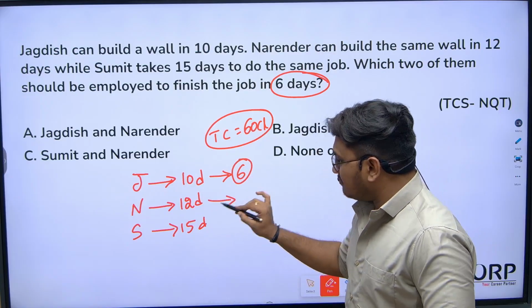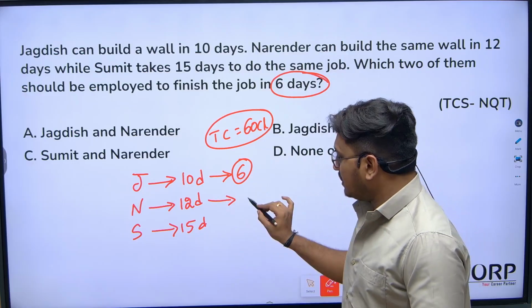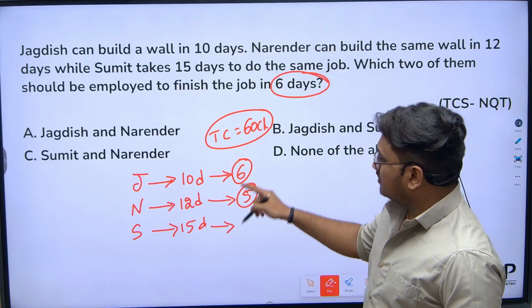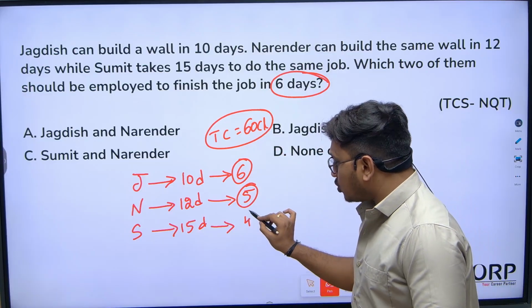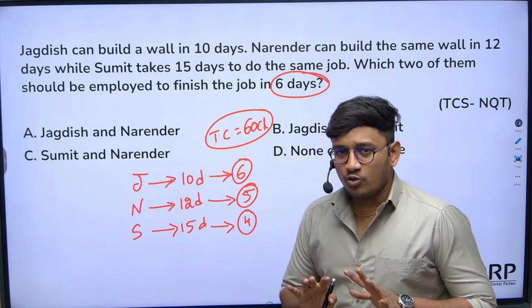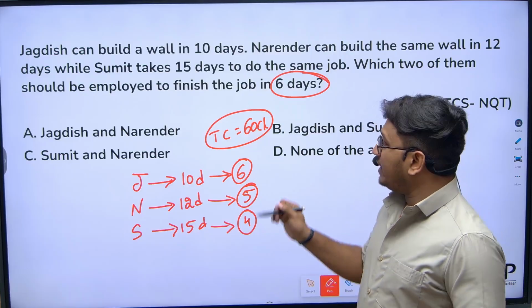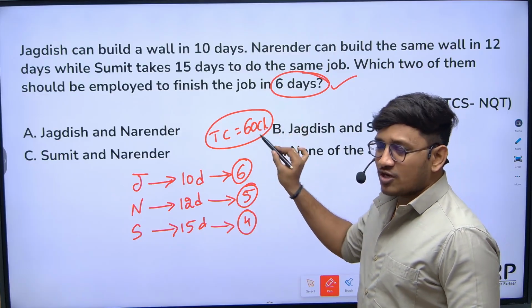Similarly Narendra can eat 60 chocolates in 12 days. In 1 day, how many chocolates? 5 chocolates. Now Sumit eats 60 chocolates in 15 days. In 1 day, 4 chocolates. Now the question is very simple. Which two of them can complete the work in 6 days? How many chocolates total do we have?